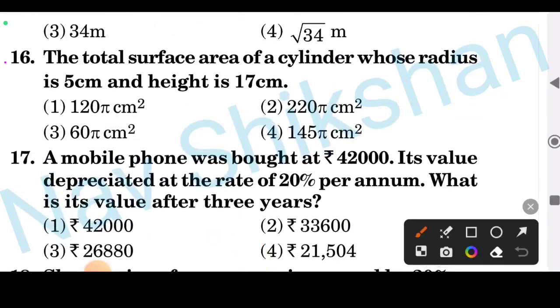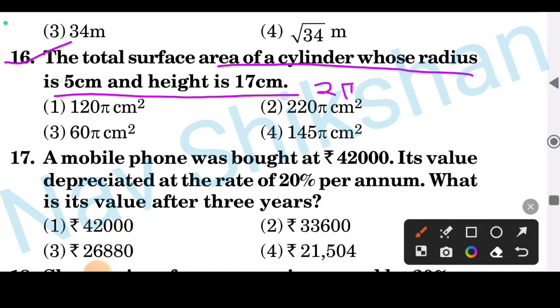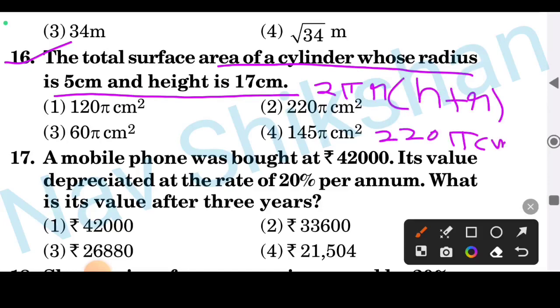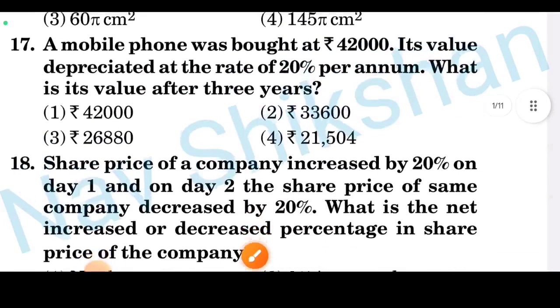Question number 16, the total surface area of a cylinder whose radius is 5 and height is 17 centimeters. You have to find the total surface area. The total surface area of a cylinder is 2 pi r (h plus r). Just put the values in this formula. You will get 220 pi centimeter square. Okay, the option here is option number 2.